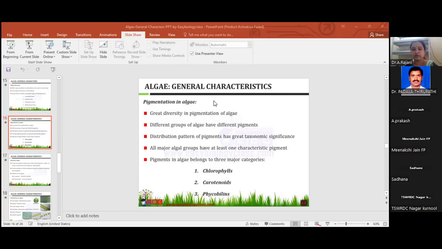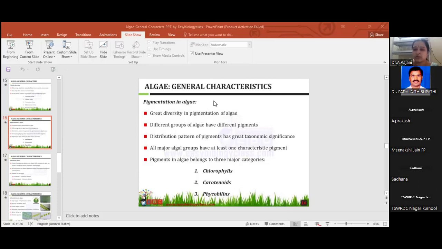Different groups have different pigmentations present. The distribution pattern of the pigment is of very great taxonomic significance in algae. All major groups have one most important pigment. There are three types of pigments: chlorophylls, carotenoids, and phycobilins.